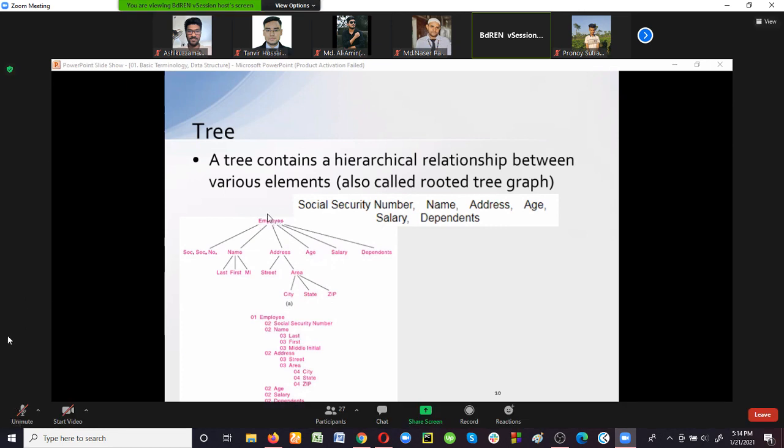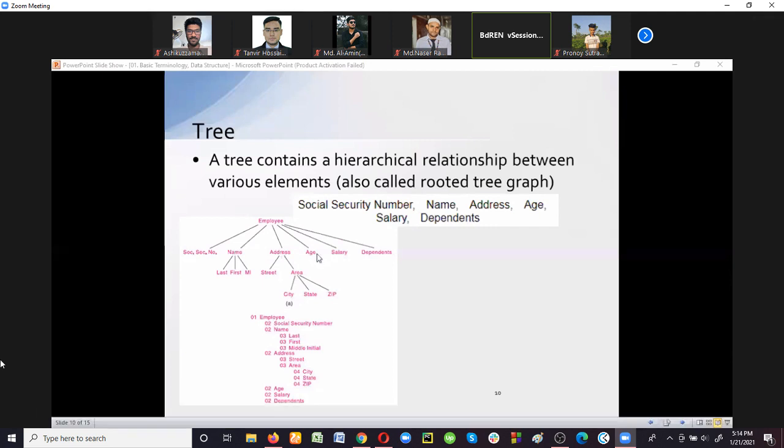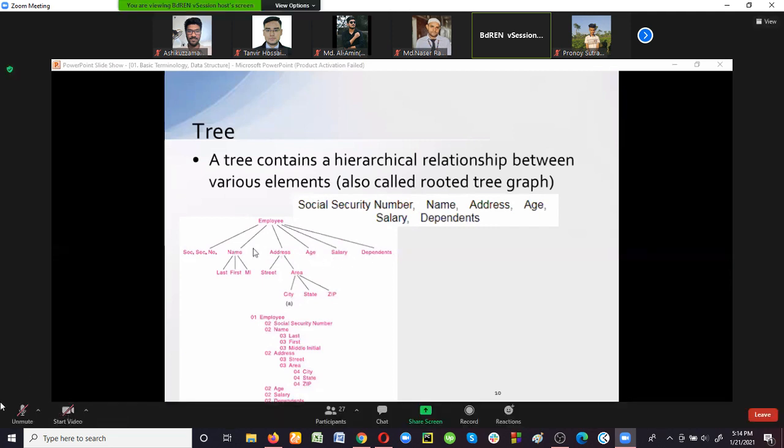Now we can create some sub branches from that root element. The social security number, name, address, age, salary, dependents are characteristics of the entity employee, right? And how are we creating a hierarchical relationship here? Just think about a family tree.